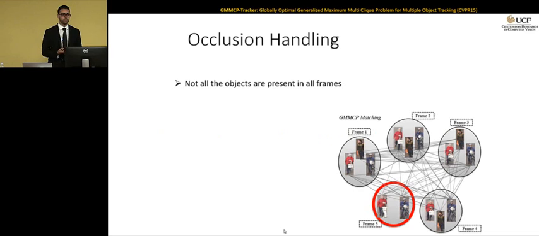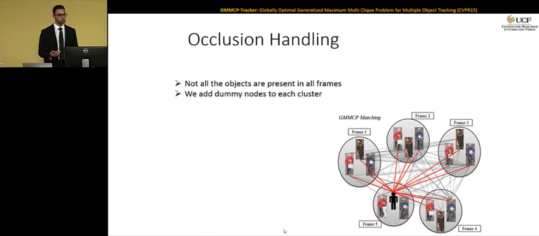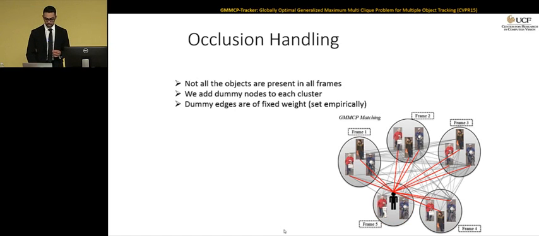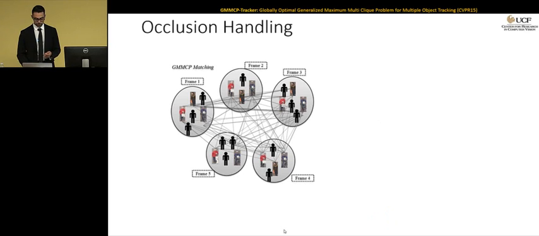But what if we don't have low-level tracklets in all the segments, which was the same case with GMCP? What we do is that we propose dummy nodes, and dummy nodes are treated exactly the same as regular nodes, but these dummy nodes have fixed weight for the edges connecting them to all the other nodes in the graph. And this edge weight has been found through experiments. And whenever there is not a confident node for a clique in a cluster, these dummy nodes are selected instead.